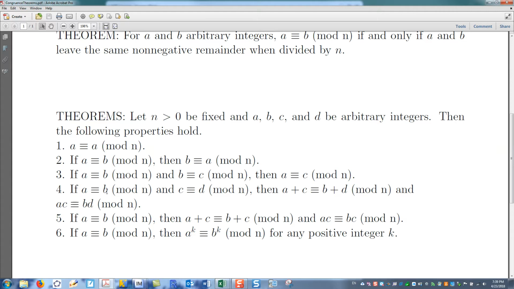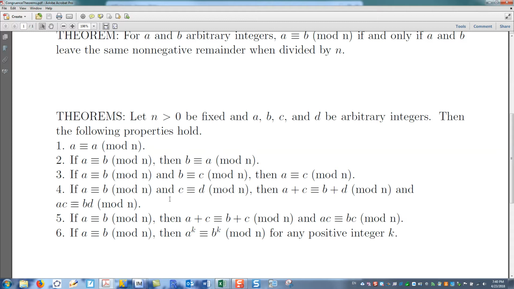And then 4, if we have a congruent to b and c congruent to d, then a plus c and b plus d are congruent, and a times c and b times d are congruent. Finally, 5, if a is congruent to b mod n, then a plus c and b plus c are congruent, as well as a times c and b times c. So we can add or multiply by constants and maintain congruence. And then lastly, if a is congruent to b, then a to the k is congruent to b to the k for any positive integer k. So he's developing here an algebra for congruency.